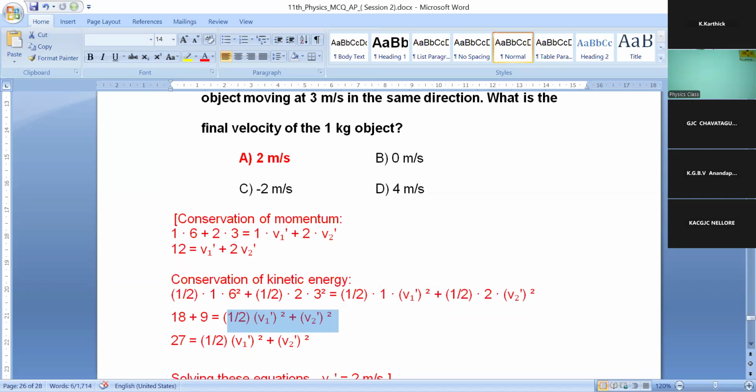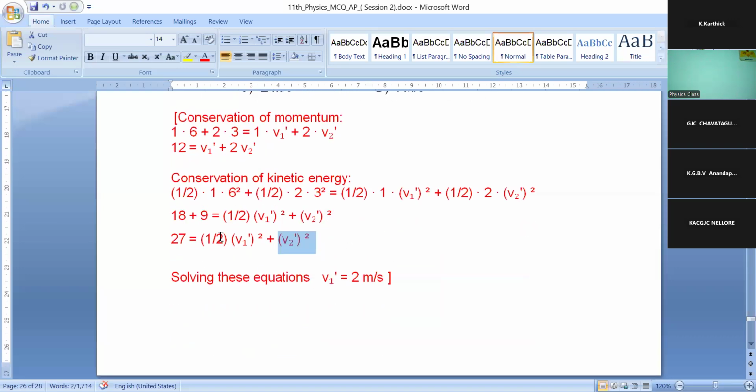Clear? Okay. So in that section here, we can cancel the 2. That's why here only v2 dash square only. Okay, right. So 18 plus 9, 27. 27 equal to 1 by 2 v1 dash square plus v2 dash square. Solving these two equations, total equal to v1 dash plus 2 v2 dash, and 27 equal to 1 by 2 v1 dash square and v2 dash square.